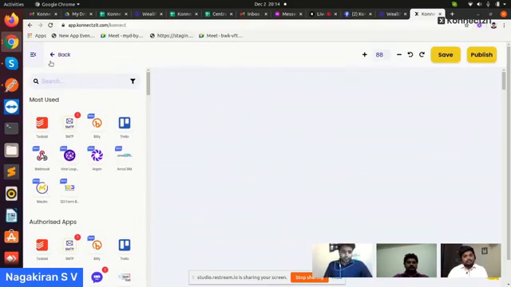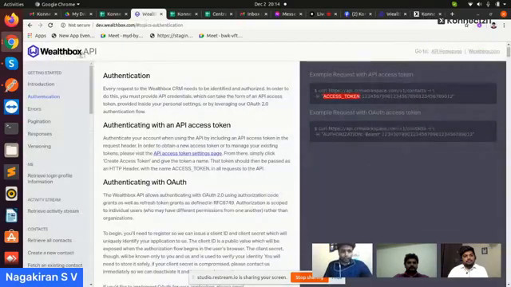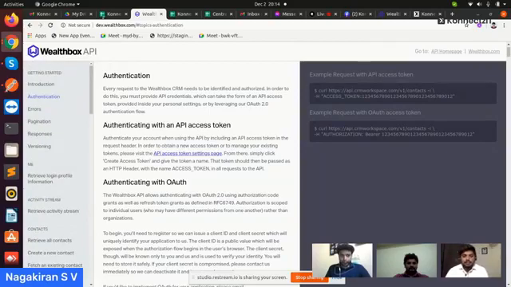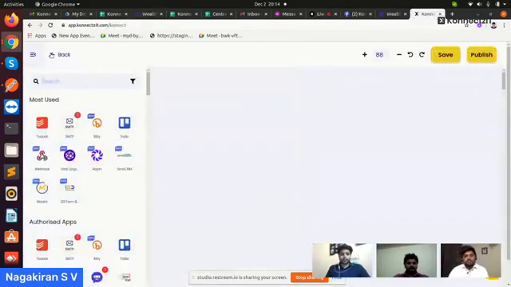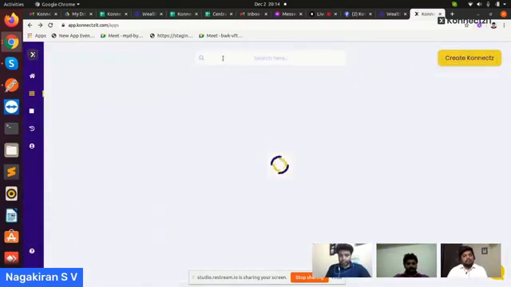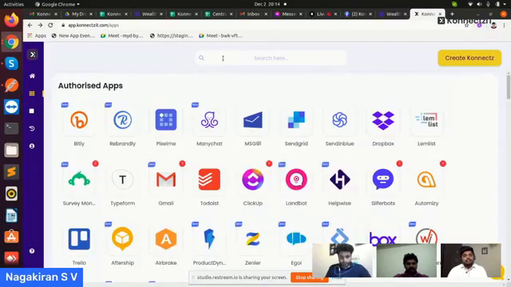So at present, you can see I am taking an example of one CRM, Wealthbox API. This is the API documentation of Wealthbox API, and it supports the API access token method in this way. Is this application already present inside Connexit? No, Rakesh. For example, you can go here. That's what I am showing. Wealthbox API app is not there inside Connexit.